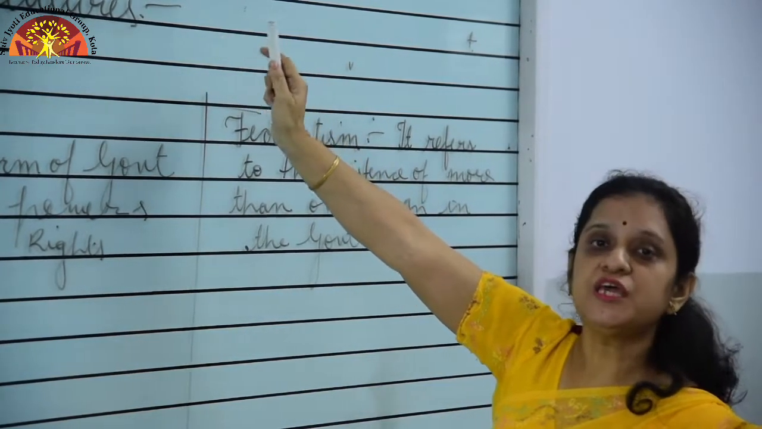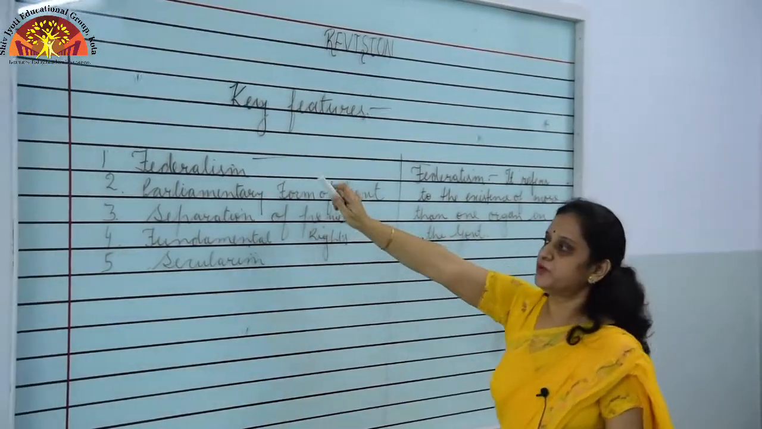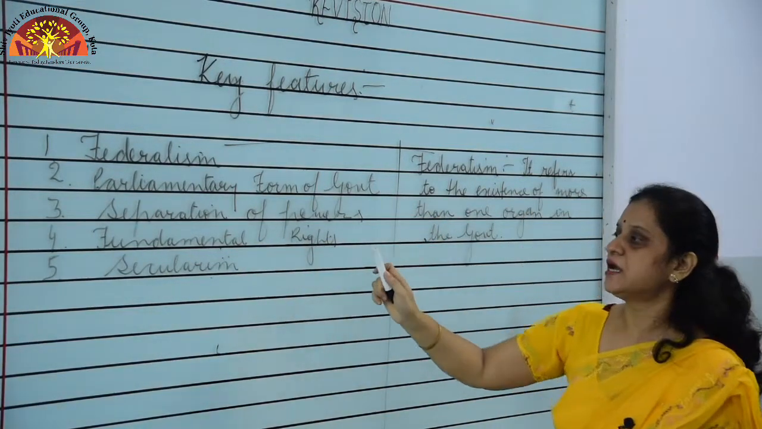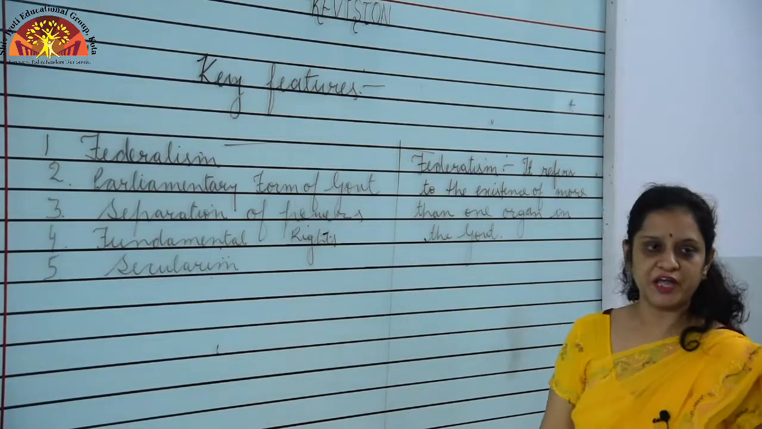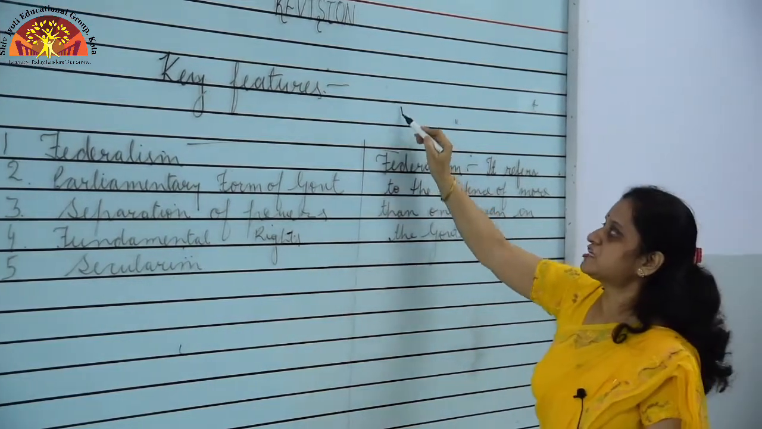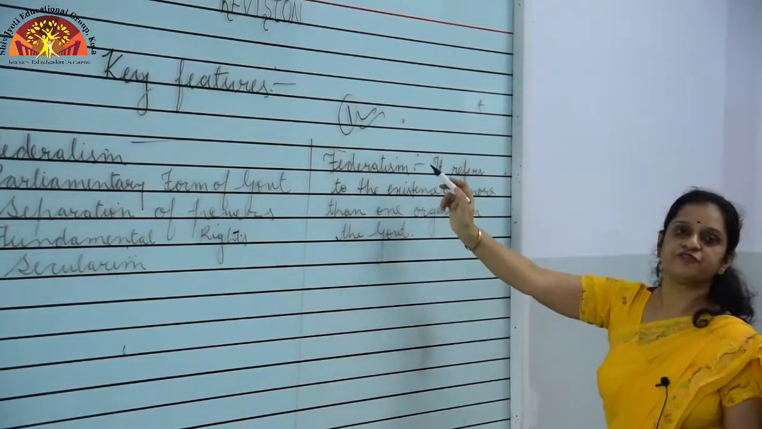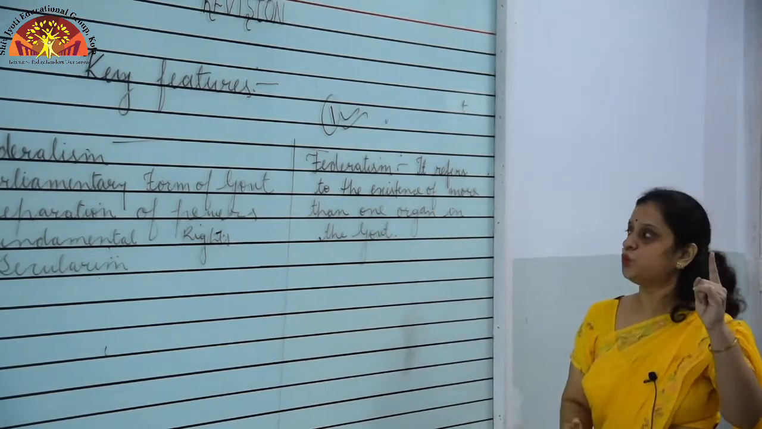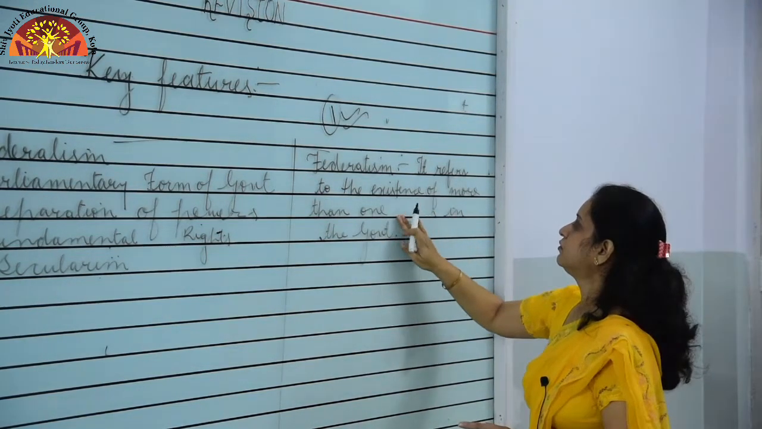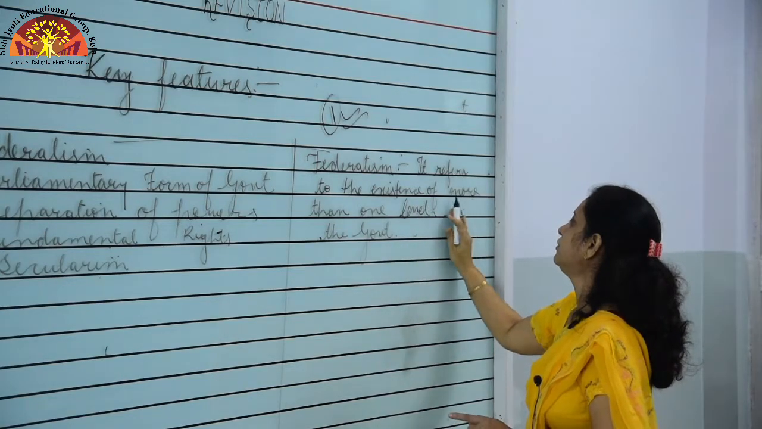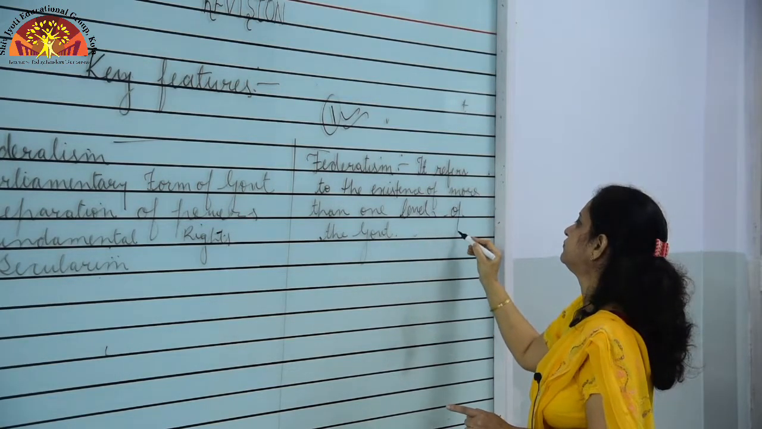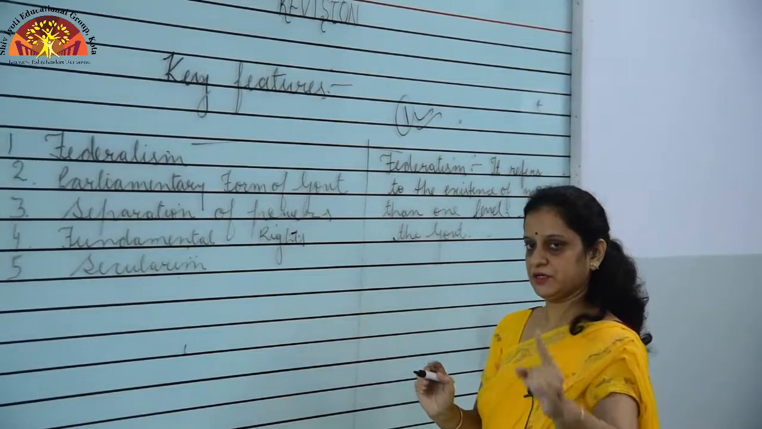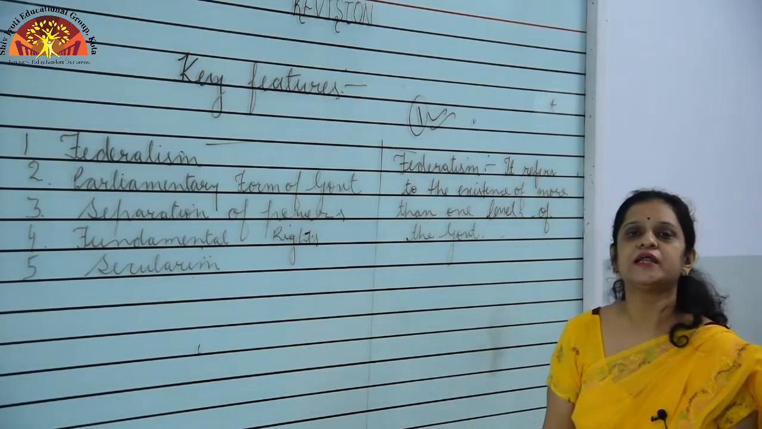We are discussing key features of the constitution. Number 1, federalism. Number 2, parliamentary form of government. Number 3, separation of powers. Number 4, fundamental rights. And number 5, secularism. Under that, I am going to explain point number 1 here, that is federalism, which refers to the existence of more than one level of government. Here we are talking about more than one level. So, I am making you clear how it happens in India.